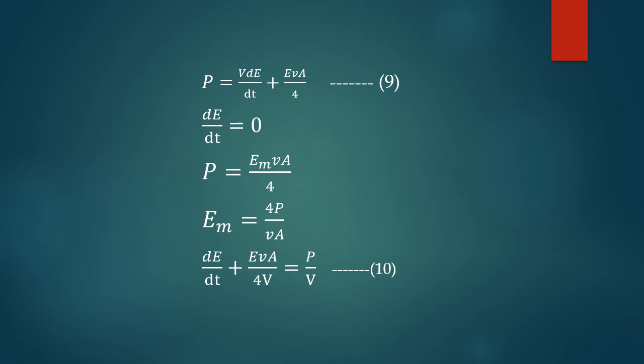Steady state energy density is denoted as Em. Therefore, P is equal to Em v A divided by 4. We can write this as Em equal to 4P by v A. Dividing equation 9 by the volume V, we get dE by dt plus E v A divided by 4V is equal to P by V. Put this as equation number 10.